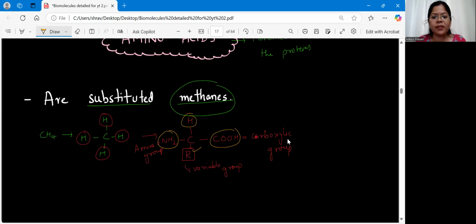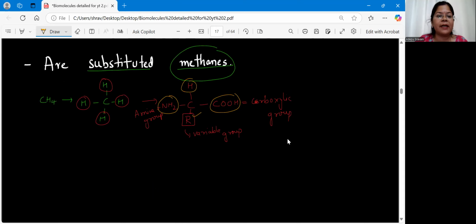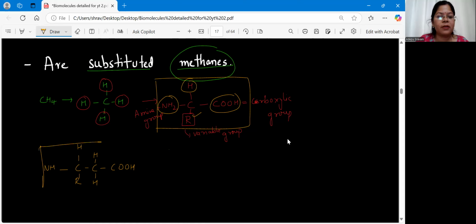Now here you have to remember the amino acid structure, because in the exam they can confuse you with some other structure. For example, we have one carbon to which hydrogen, amine, and COOH are attached, here an R group, here hydrogen, and here hydrogen. This is given in one of the options in the exam. Now this is not an amino acid. Why is it not an amino acid? Because you have to remember that an amino acid is a substituted methane. So they can confuse you between this structure and this structure. Clear? What is the difference here?